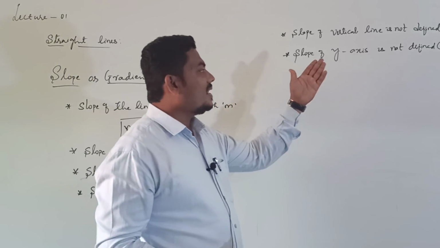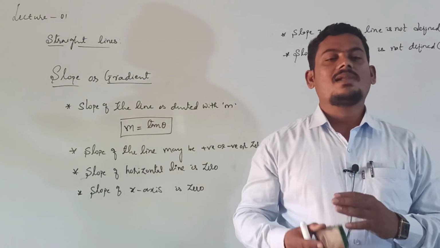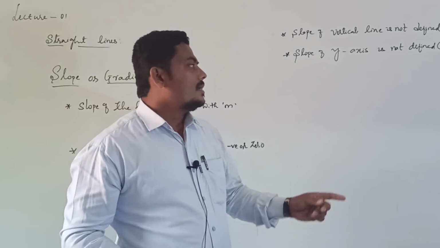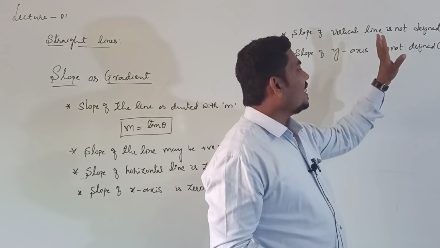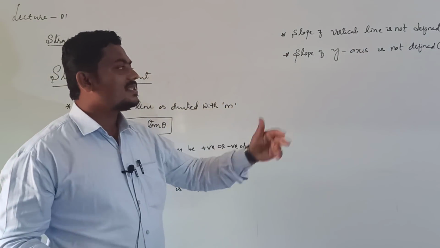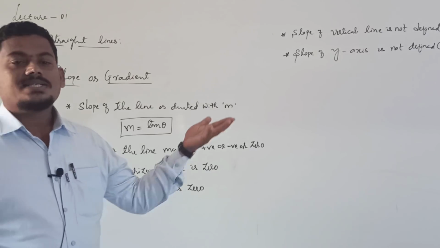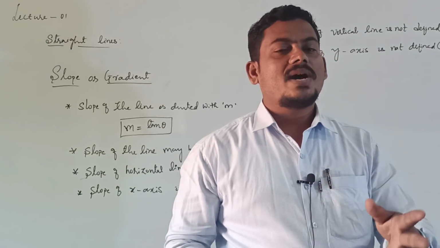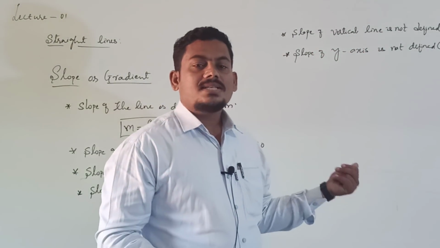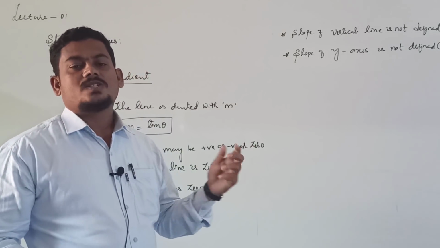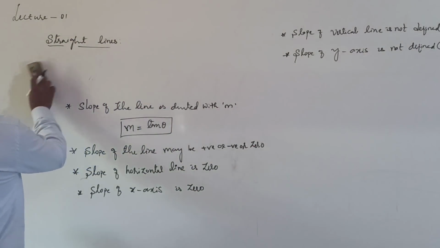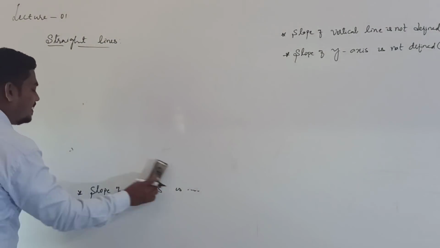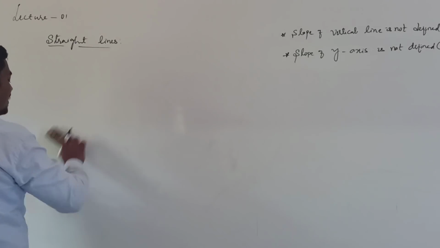After that, the slope of a vertical line is not defined. Why? Because the angle made by, or inclination of, a vertical line is 90 degrees. Tan 90 is not defined. Therefore, the slope of a vertical line is not defined. Similarly, the slope of the y-axis is not defined. Why? Because the angle made by the y-axis with the x-axis is 90 degrees. Angle between the x-axis and y-axis is 90 degrees. So slope is not defined. This is about inclination and slope. After that, one of the very important results about parallel and perpendicular lines, right?